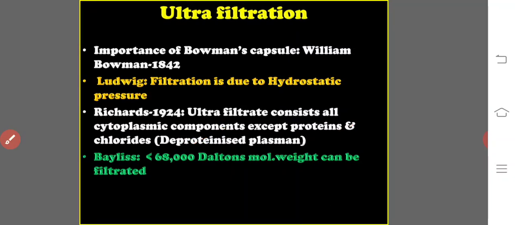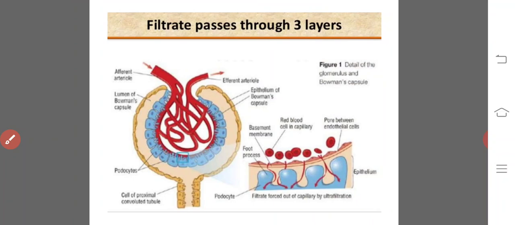Okay, and if we come to the ultrafiltration, there is another term which is known as glomerular filtration rate. What is the glomerular filtration rate? It is the capacity of the kidneys to filter the blood.